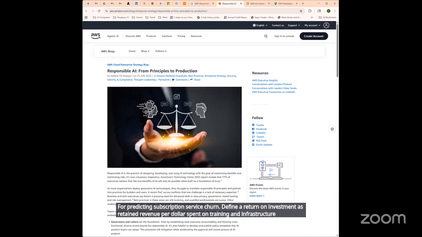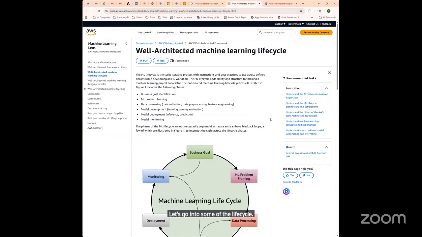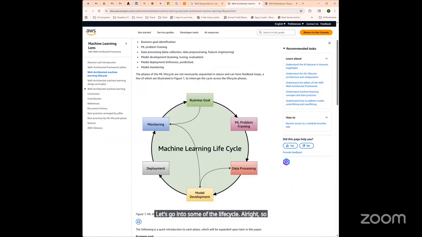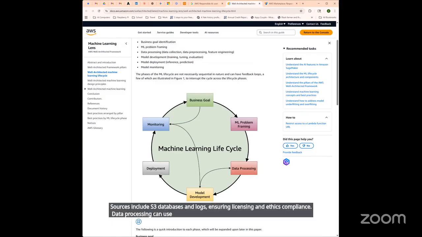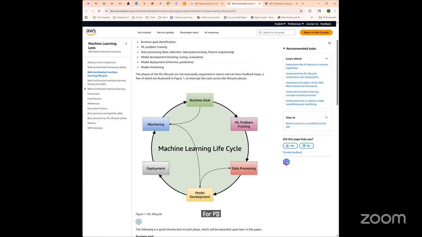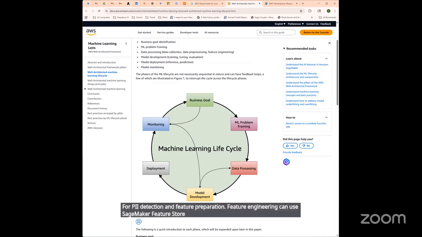Let's go into some of the life cycle. Data collection sources include S3, databases, and logs, ensuring licensing and ethics compliance. Data processing can use Glue or DataBrew for PII detection and feature preparation. Feature engineering can use SageMaker Feature Store in online and offline modes for normalization, encoding, and scaling.